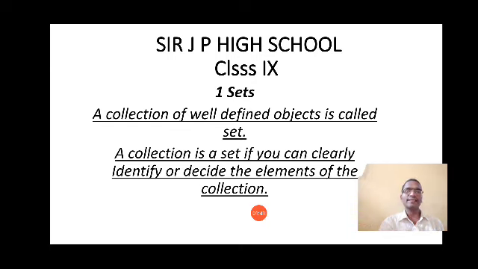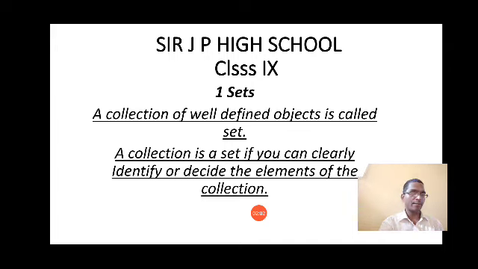So in this case some students will include Ramesh and some will not include Ramesh in their list. That means this set is not well defined. Because the collection is different for different students, these kinds of collections are not a set.